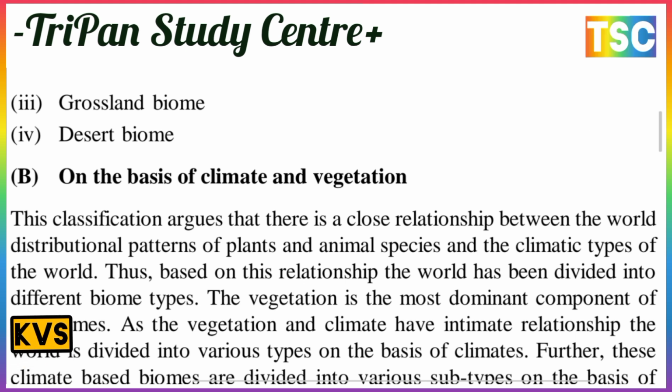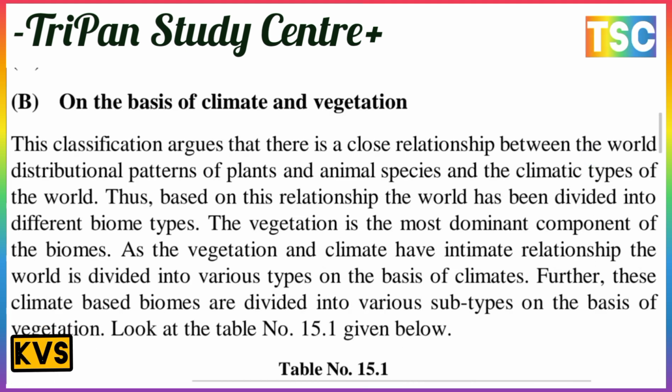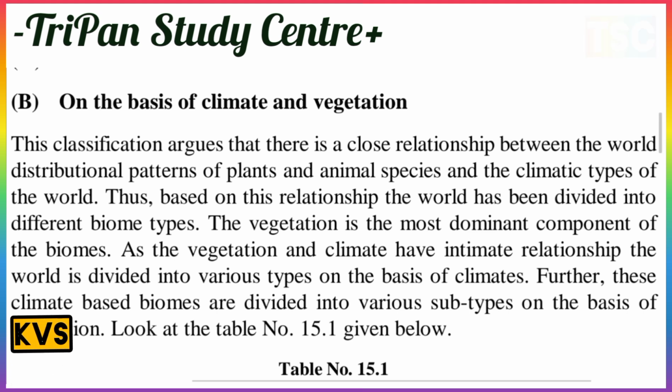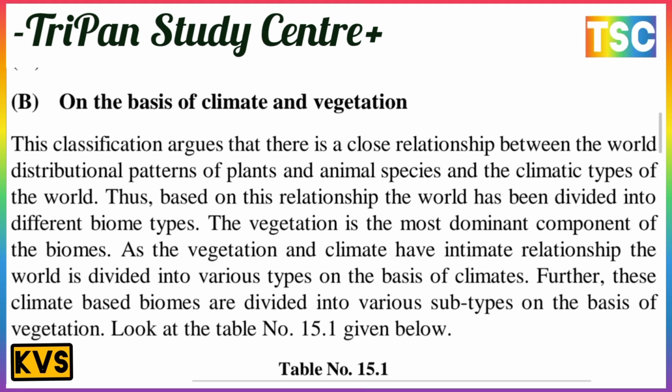The next is the classification on the basis of climate and vegetation. This classification argues that there is a close relationship between the world distributional pattern of plant and animal species and the climatic types of the world.